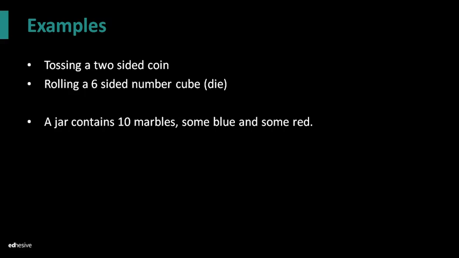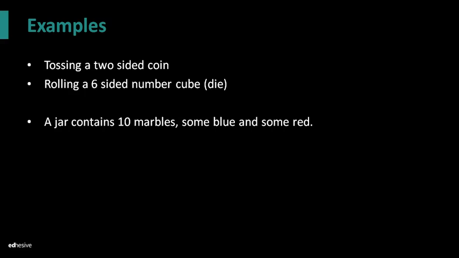Rolling a 6-sided number cube, which we know is a die, that is also a chance process. Every time I roll that die, I don't know what's going to happen. It's either going to be a 1, a 2, a 3, a 4, a 5, or a 6, but I don't know what's going to happen. And I can get the idea that if I toss that die only a couple times, who knows what's going to happen. The probabilities could be all over the place, but in the long run, after tossing that die many, many, many times, I will start to see a pattern forming. And that's the idea that we're going to explain in this video.